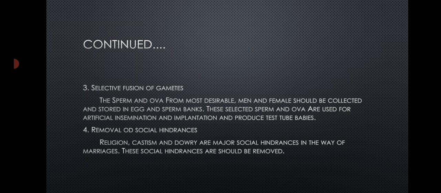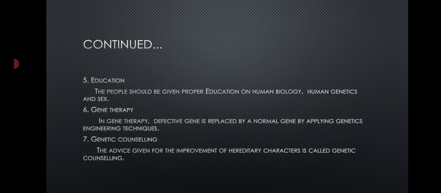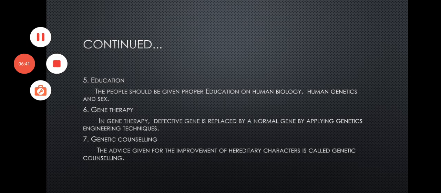These social hindrances should be removed and inter-religion, inter-caste and interracial marriage should be encouraged. Next one is education. The people should be given proper education about human biology, human genetics and sex.